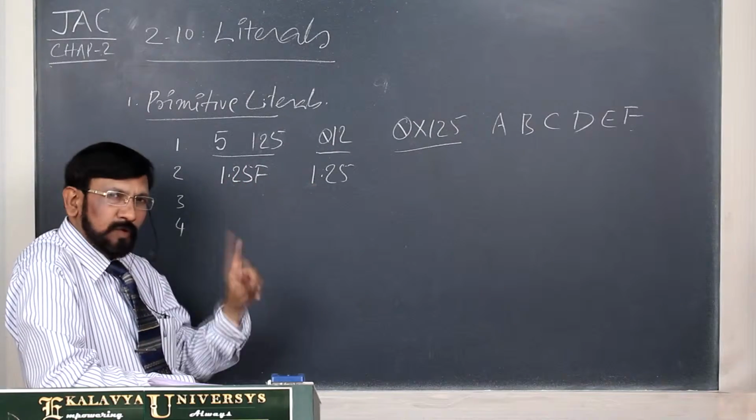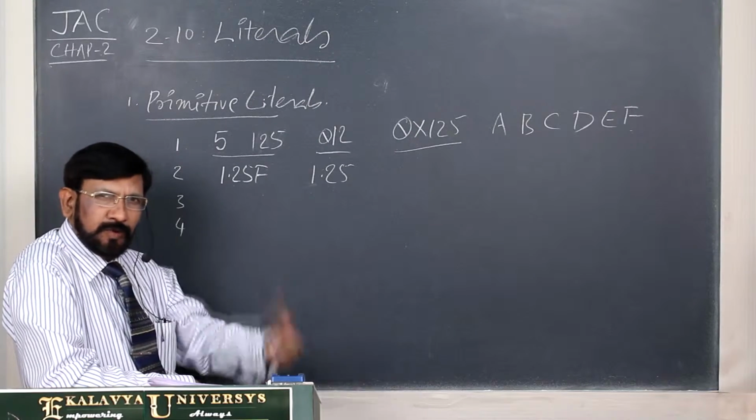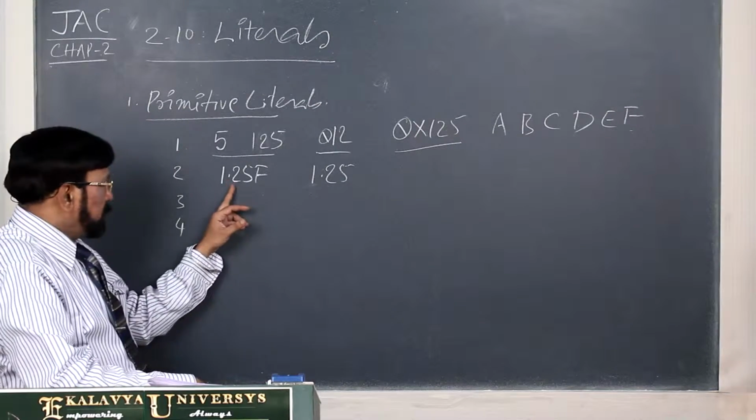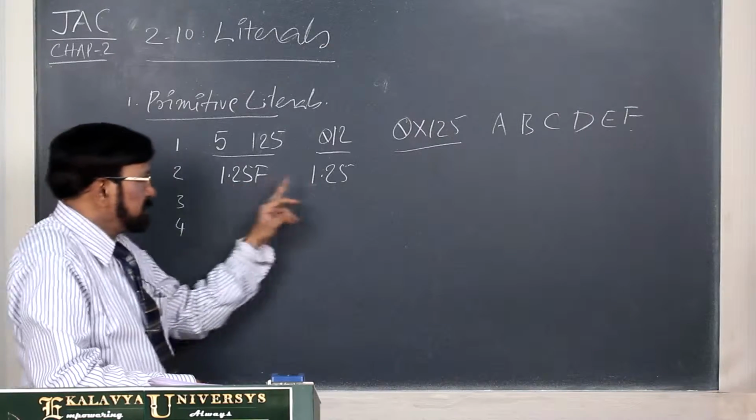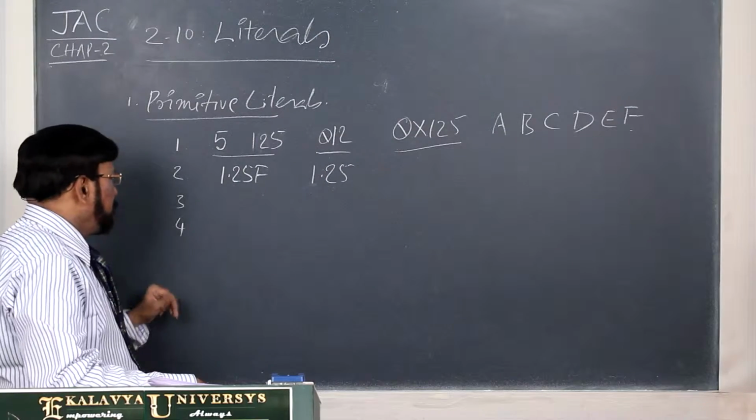However, both are floating point literals only. Floating point type means real type, what you call real type. So this is a floating point literal, and this double literal is also a floating point type only.